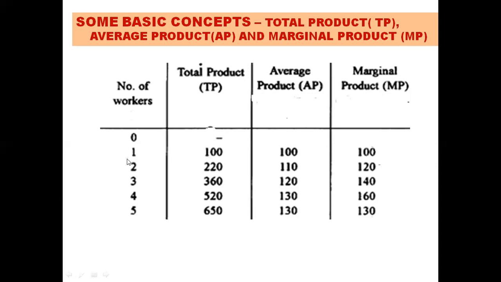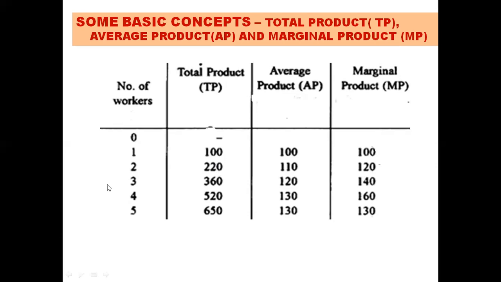Now when we increase the laborers from 1 to 2, the TP increases to 220. And average product, how do we find? 220 by 2 because AP is TP by L. So 220 by 2 gives us 110. And here, how do we find the marginal product? Del TP by del L, right? So del TP is how much? 220 minus 100 is 120, right?